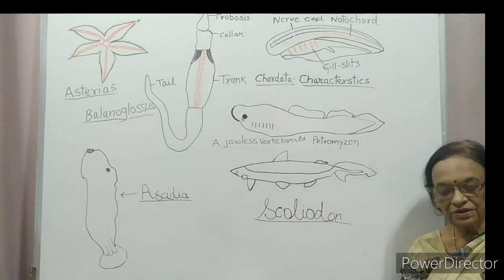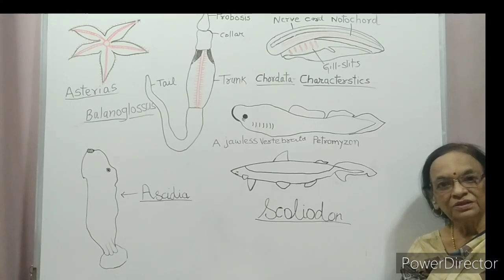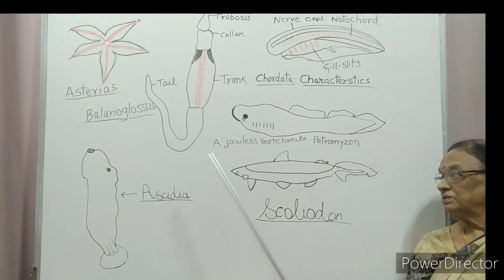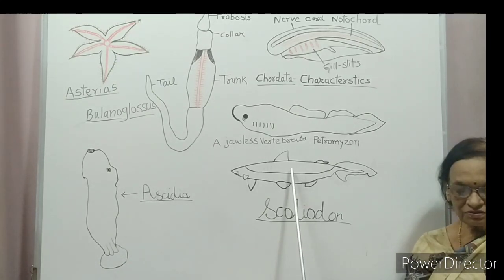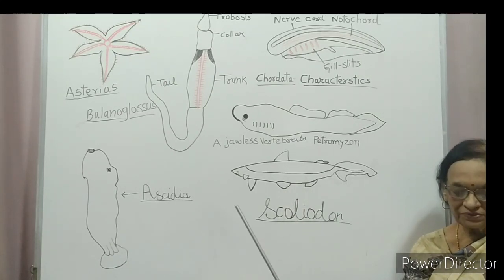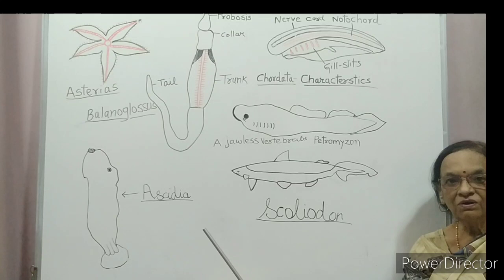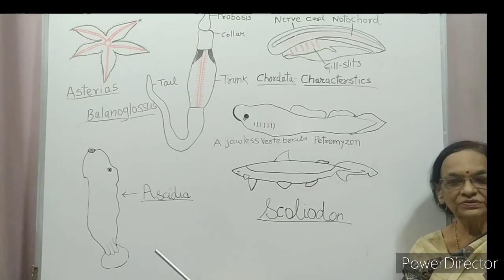Fertilization is internal and they are viviparous. Viviparous means they give birth to young ones. Examples: Scoliodon, dogfish; Pristis, sawfish; Carcharodon, great white shark; Trygon, stingray or electric ray fish.